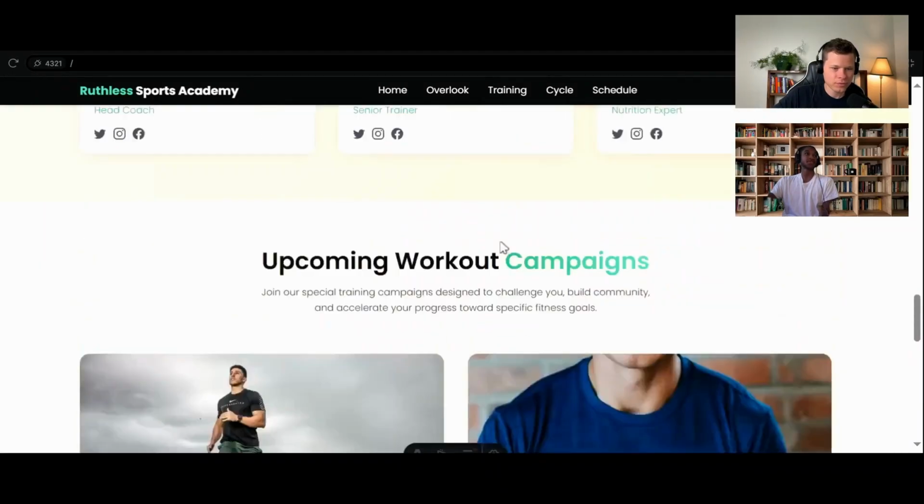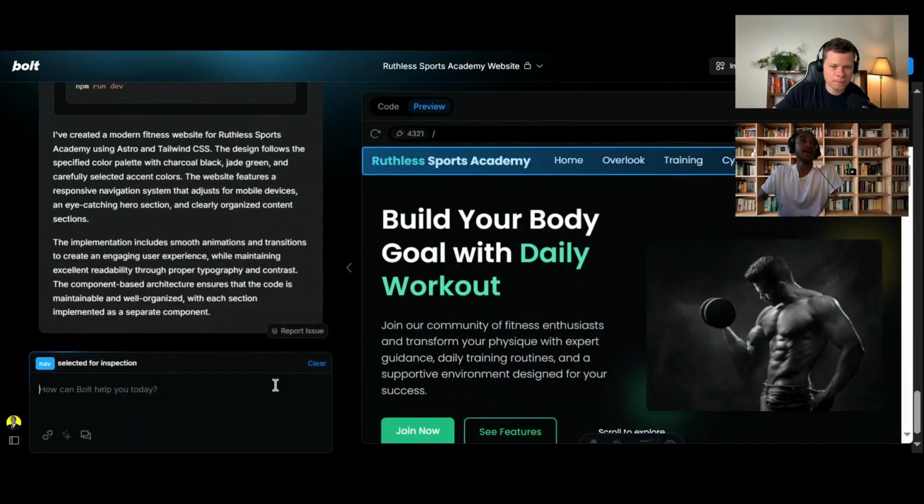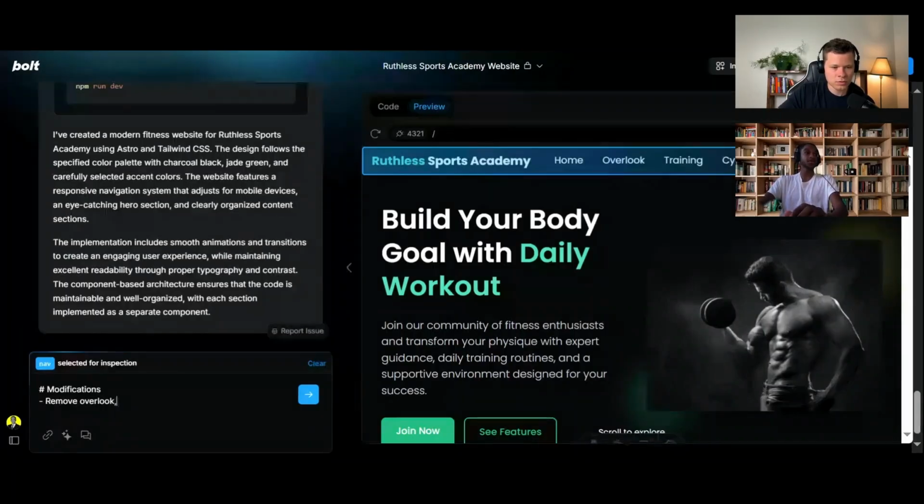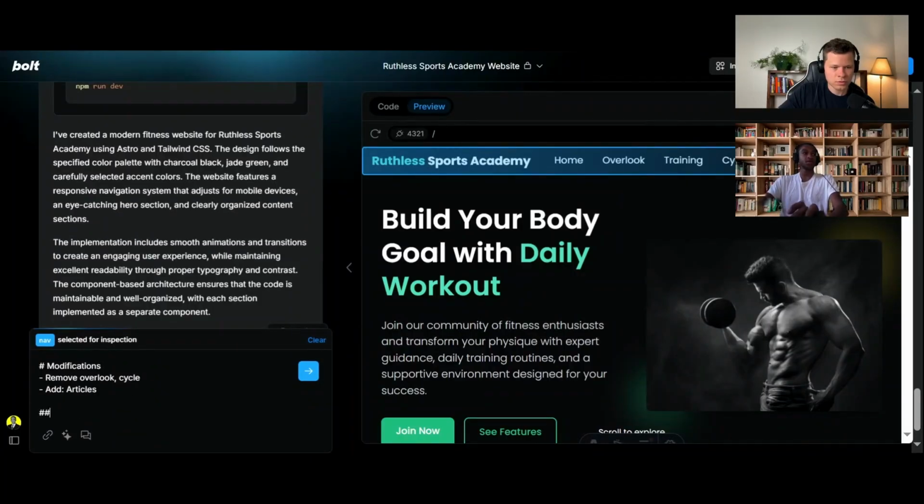Yeah, there it is. So now let's select the nav bar and say, hey, some modifications. What I'm doing here is prompting it in a way that we can be very specific about what we want. Not only have I selected it, but I'm letting it know what change I want. I usually start with Markdown because every large language model knows and understands Markdown, right? So I'm telling it to modify: let's remove cycle, not necessary, and then we can say articles.